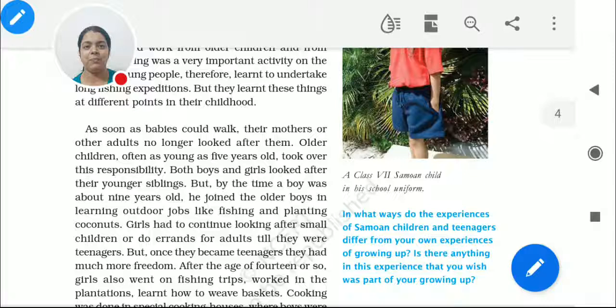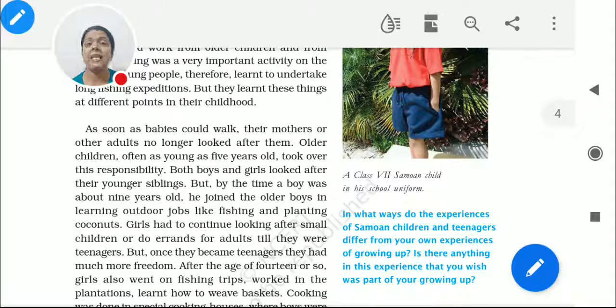The girls, at the age of 9, are not supposed to go out. What they have to do is continue looking after small children or do errands for adults till they were teenagers. Let the girl be a teenager, meaning the age of 14. And what is the change after that? Till the age of 14, the girls are at home taking care of the family and the children. They are managing each and everything. When the parents come, the girls will be taking care of them as well.